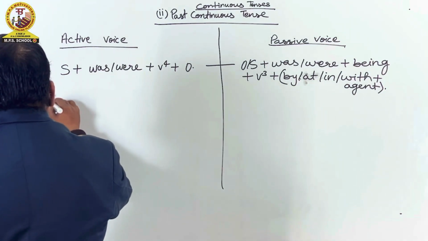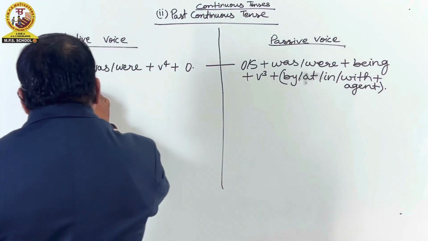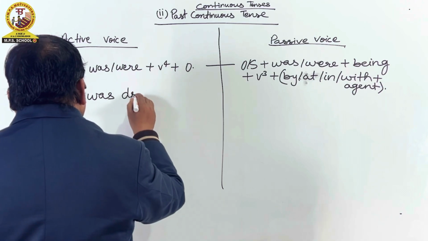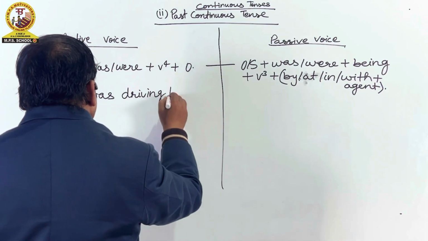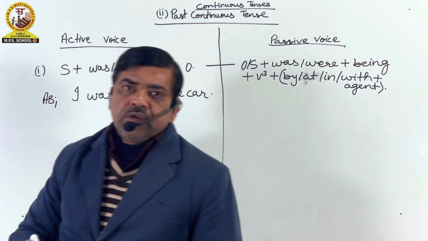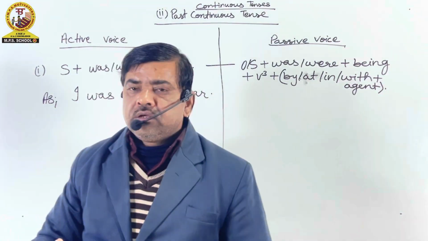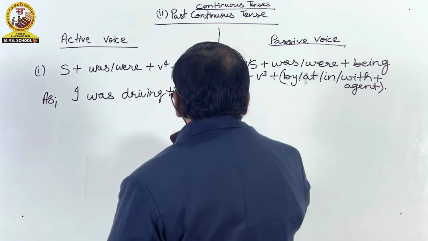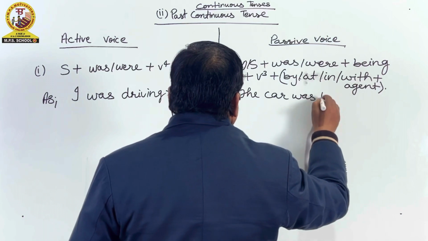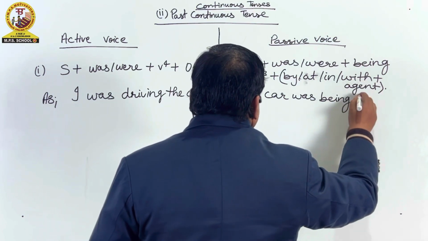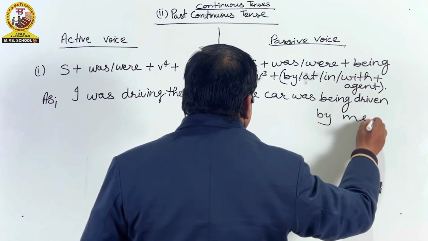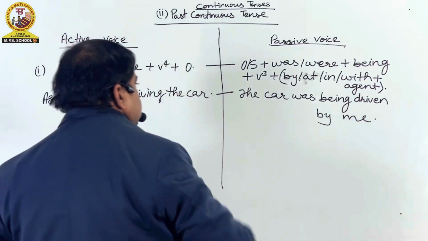For example, I was driving the car. I was driving the car means मैं गाड़ी चला रहा था. Its passive voice will be the car was being driven by me. It means गाड़ी मेरे द्वारा चलाई जा रही थी.